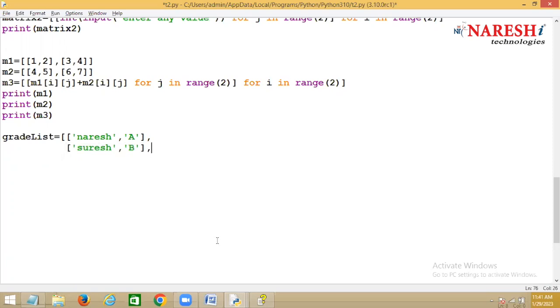Now if you say this is one application here, name is there and grade is there, like this.